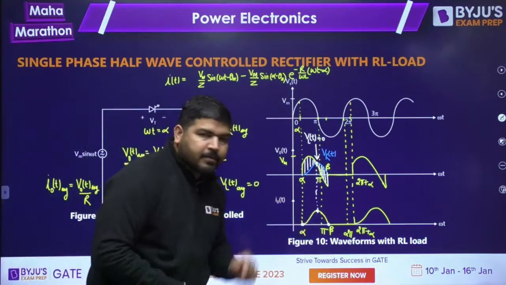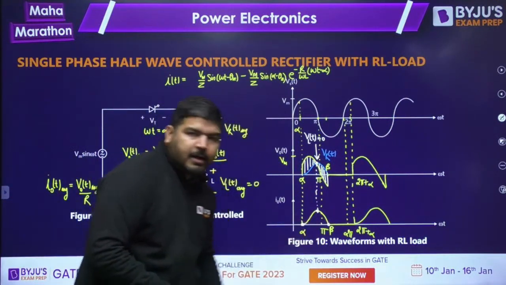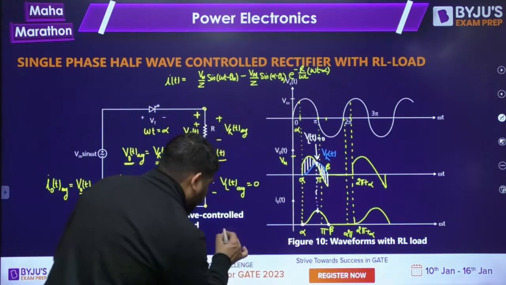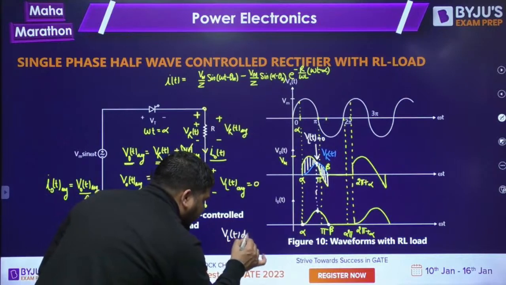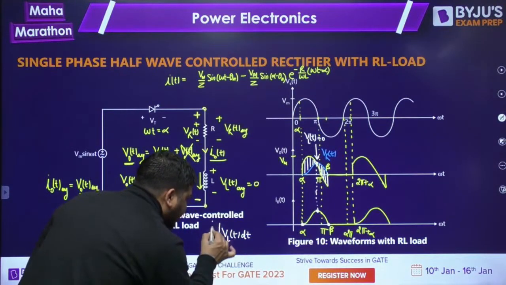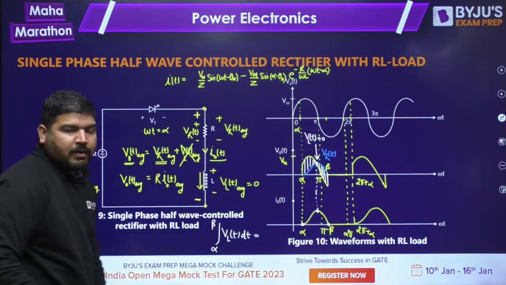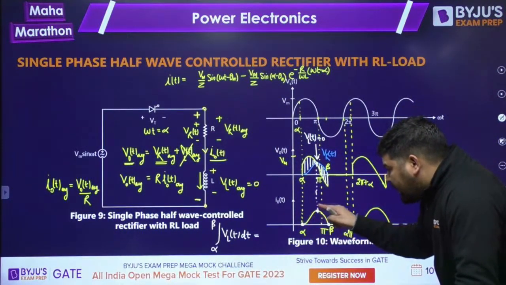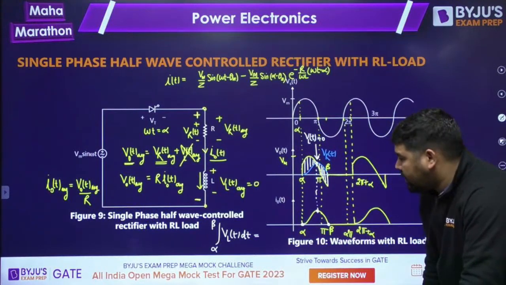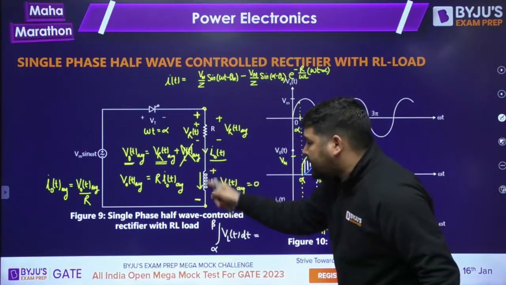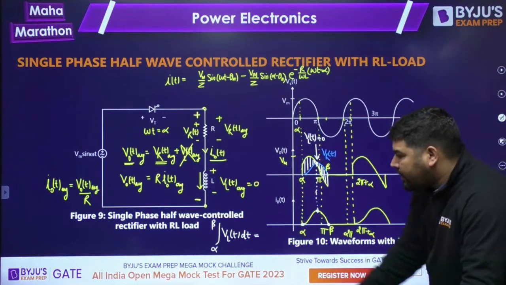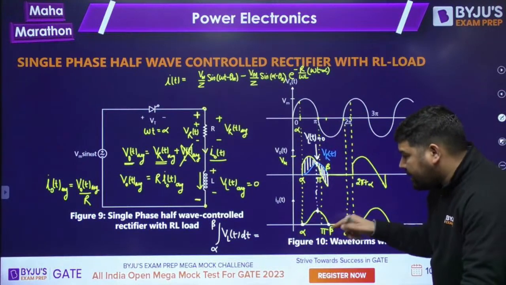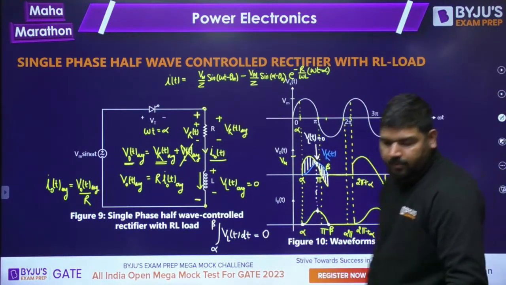Now tell me, what does it mean? Current started from 0 and it returned to 0. It means the VLT area. If you calculate the integral of VLT dt from alpha to beta, what will be this area? Tell me guys. The current is starting with 0 and it ends at 0 at beta. This current is the inductor current. Since the current is repeating, the area has to be 0.